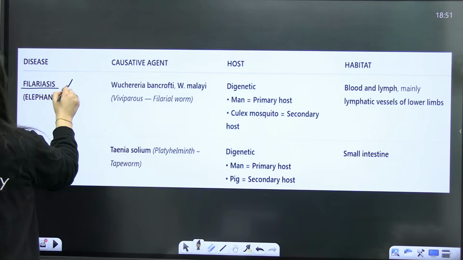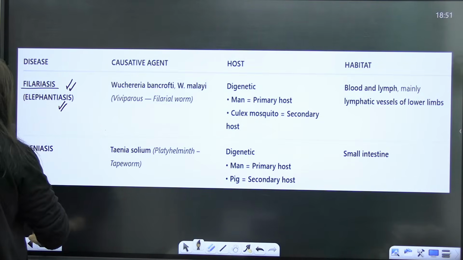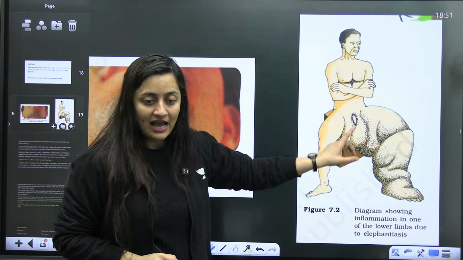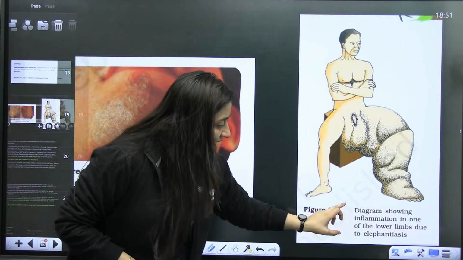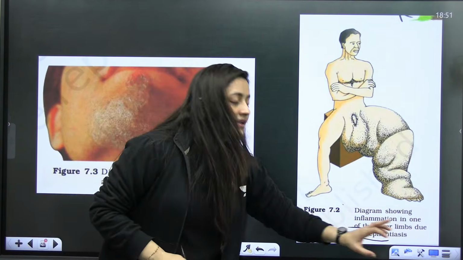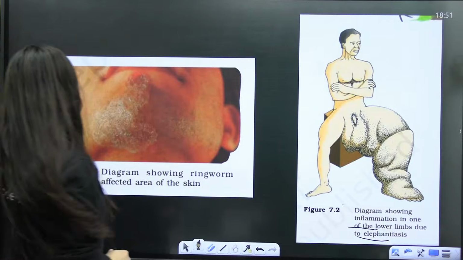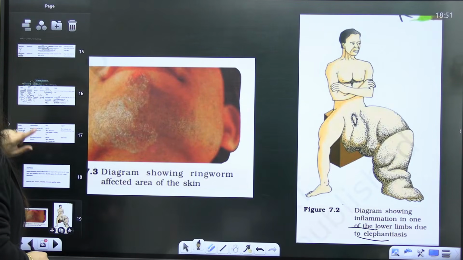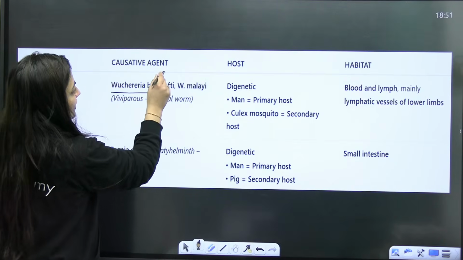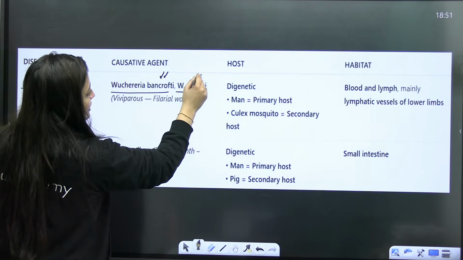Then comes filariasis, also known as elephantiasis. In your book this diagram is given, and you all have seen that picture. It shows inflammation in one of the lower limbs, and that is due to elephantiasis, also known as filariasis. It is caused by Wuchereria bancrofti, or the other species, Wuchereria malayi.